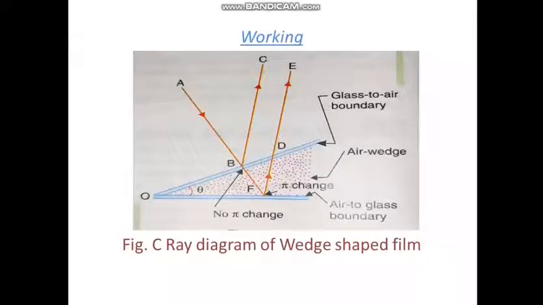The two rays BC and DE, reflected from the top and bottom of the air film, are coherent as they are derived from the same ray AB through division of amplitude.